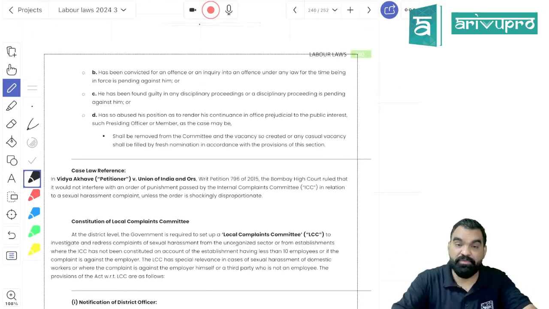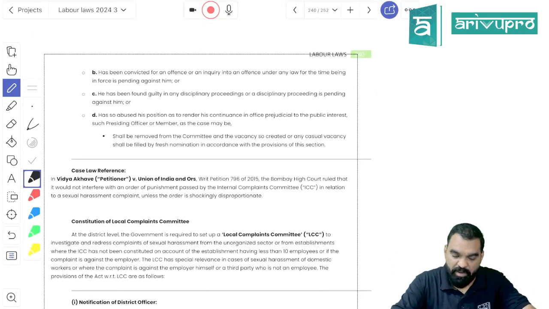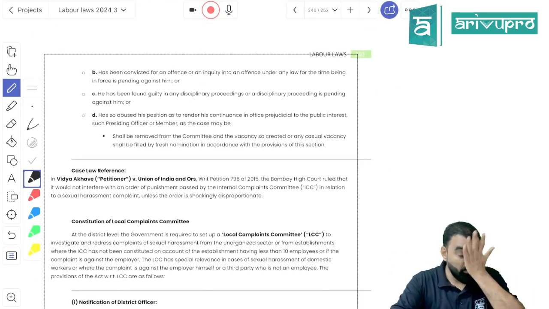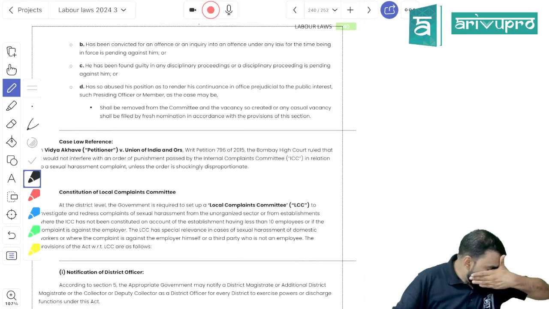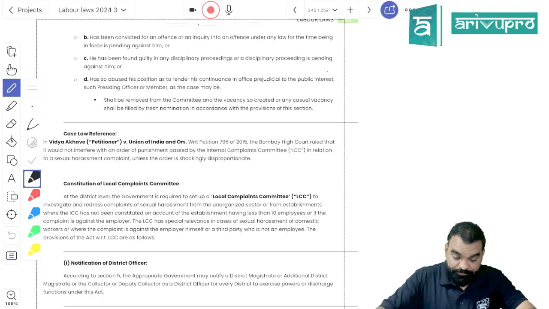And casual vacancy will arise under section 16, abuse of power, or any disciplinary or other contravention under this act, right?